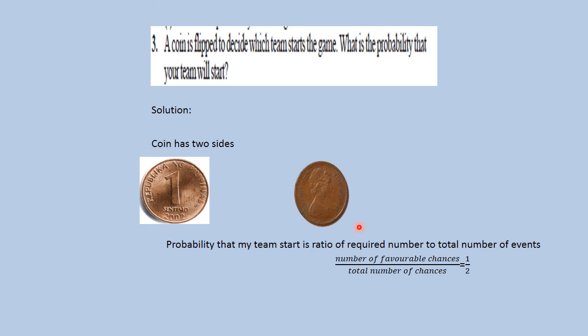Probability is the ratio of the favorable number of chances to the total number of chances. Favorable number of chances means how many events are favoring us, and totally how many are there? Totally there are 2 and only one event is favoring, whether you choose head or tail. So it is 1 upon 2. The probability is 1 upon 2. Alright.